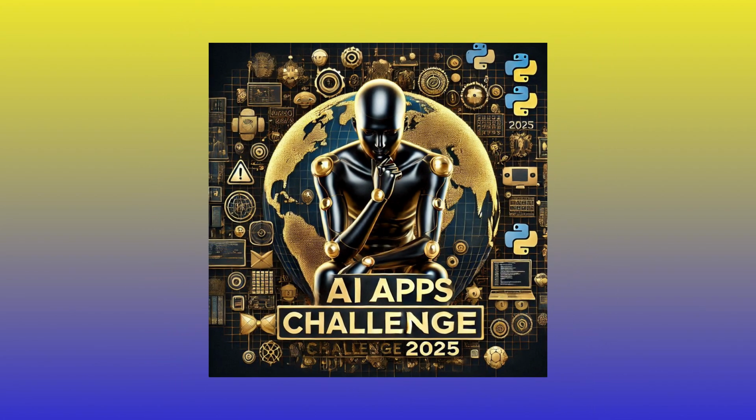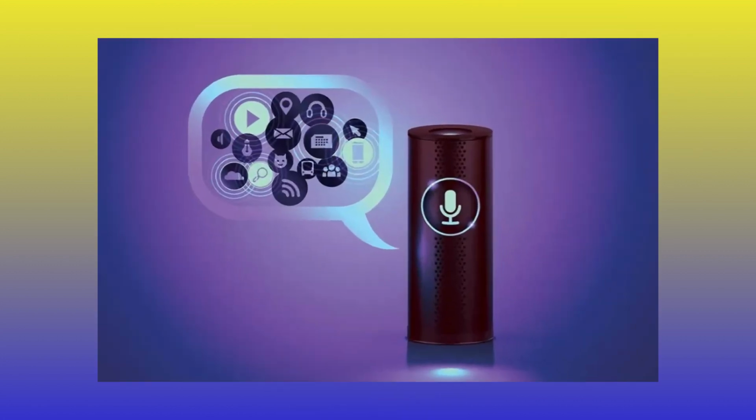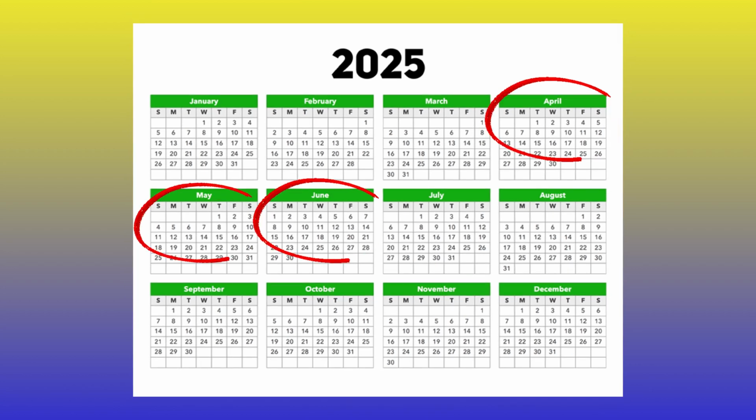Third video in the AI Apps Challenge 2025. It's July, we're about halfway through the year and I'm excited to walk you through how things have gone so far. This is basically the mid-year review. We've covered some amazing ground from document converters and cover letter writers to job ad generators, and I'll be showing you the current progress on the July app as well as the completed versions of the April, May and June projects. Oh, and there's a bonus.